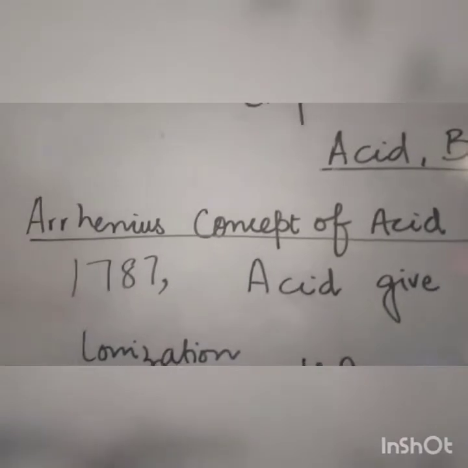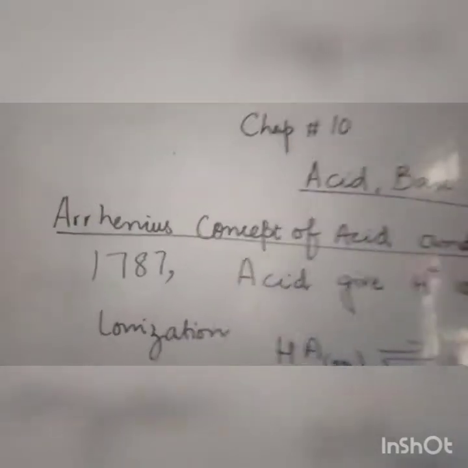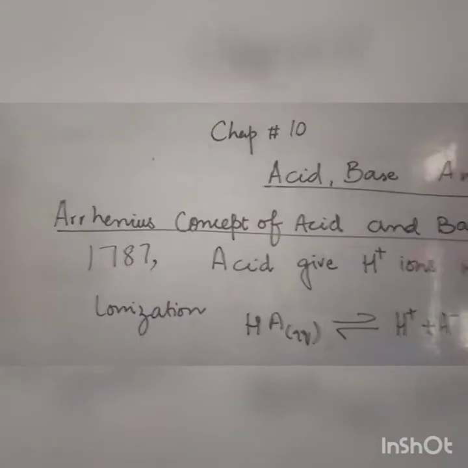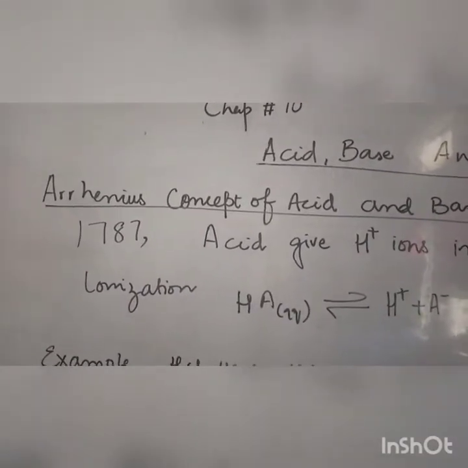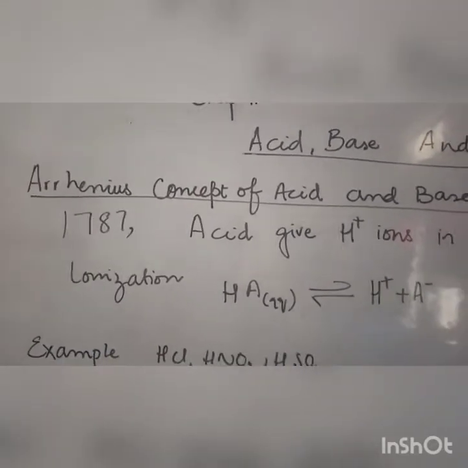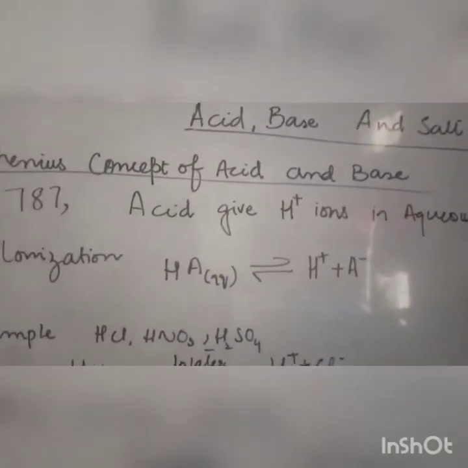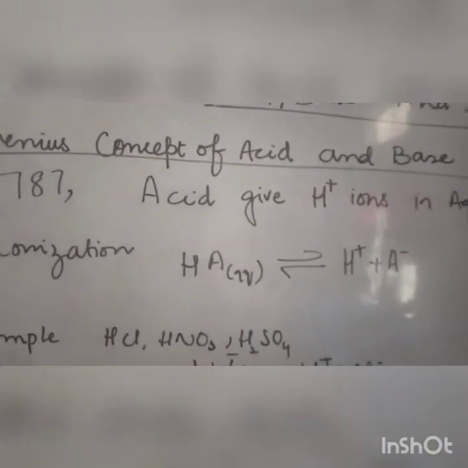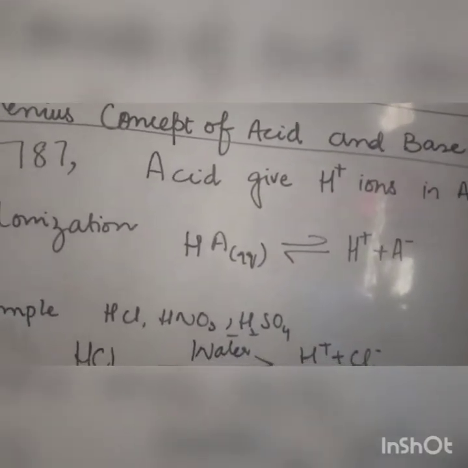Now we study the first concept, given by Arrhenius, a scientist who gave the first concept of acid and base. According to Arrhenius, what is an acid and what is a base? In 1787, Arrhenius defined the acid: acid gives hydrogen ion in aqueous solution. In your book, the definition of acid is written in italics. So do remember, you have to learn that definition as it is.